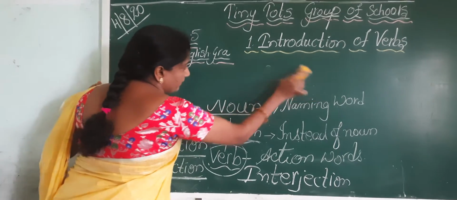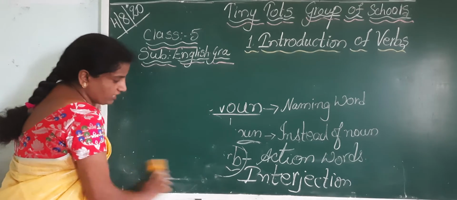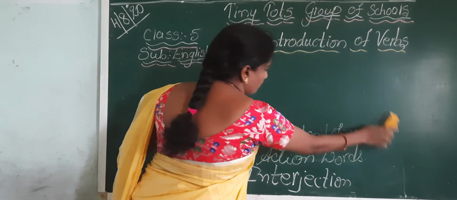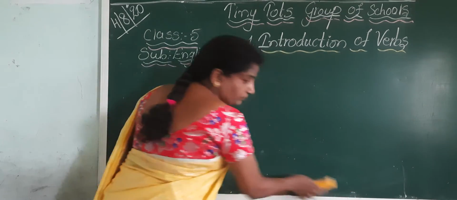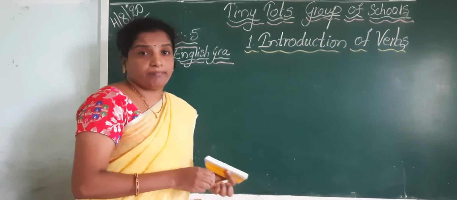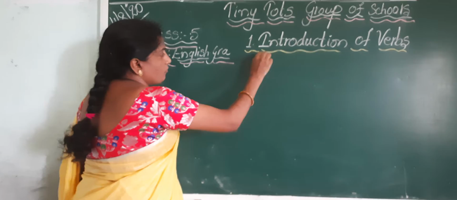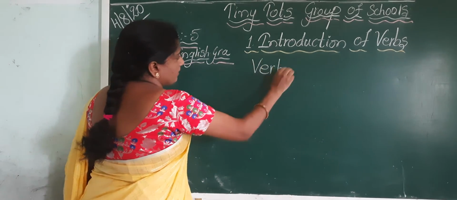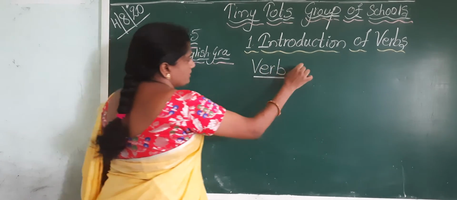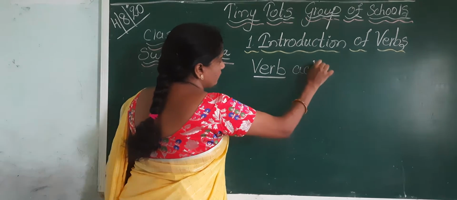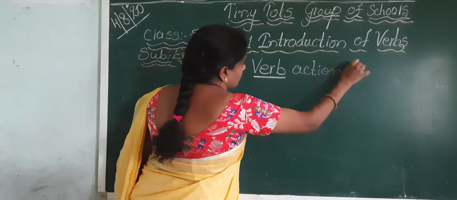What is a verb? Till now, what we said is that verbs are nothing but action words.